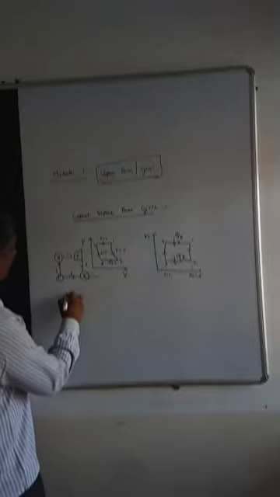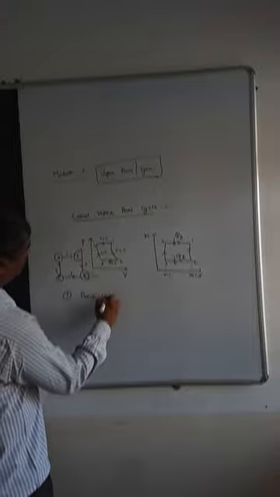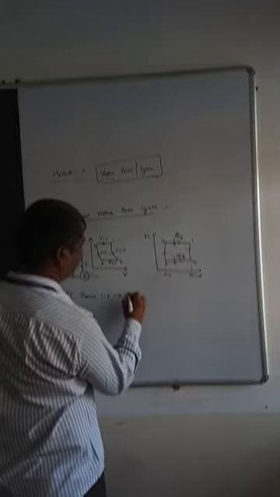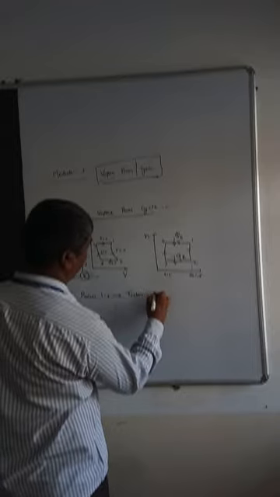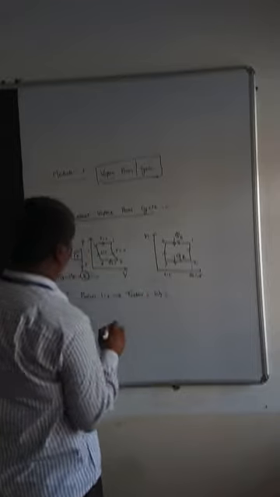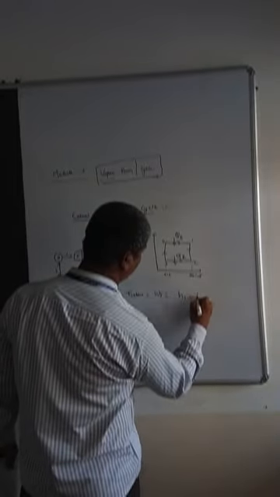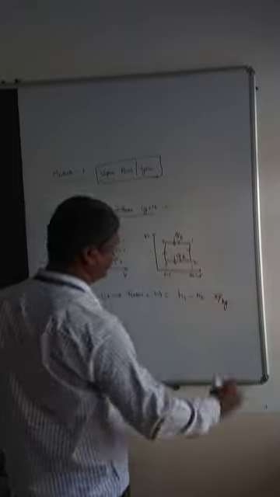Right. So process 1 to 2, what is going to happen? 1 to 2 is the case of turbine, so work is going to be generated. So WT, what will it be? Work done is H1 minus H2 kilojoules per kg, in terms of enthalpy.